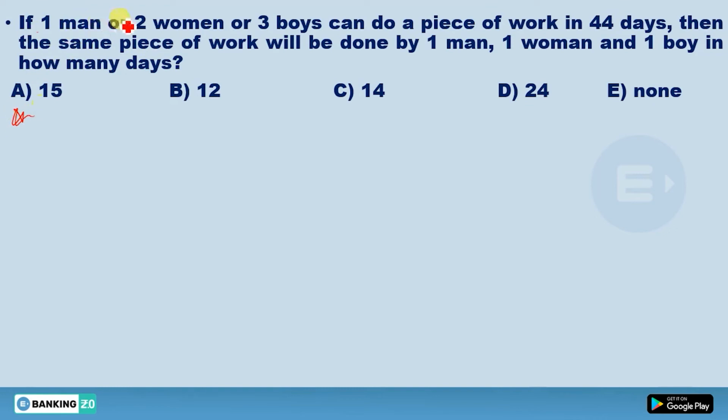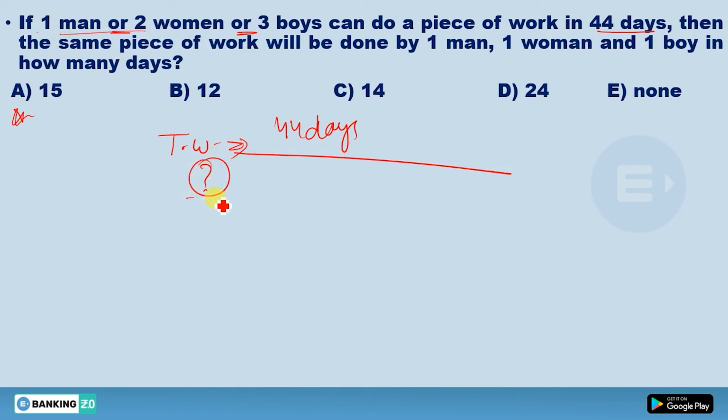This again we have "or" here. So what I have told you, you have to do this one trick only. 45 days divided by what you have asked, divided by what you have given. So what you have asked, you have asked to find the work done in how much time, work will be done by 1 man, 1 woman and 1 boy.